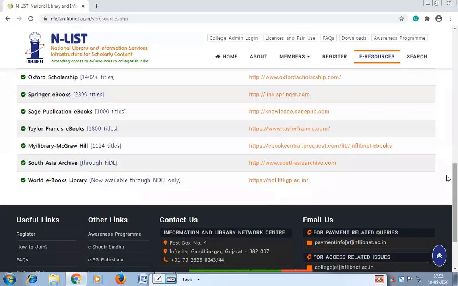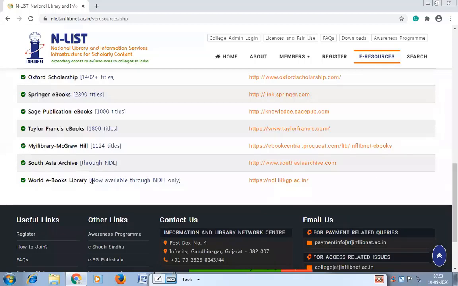So whatever material is suitable to that cost, only that material they are providing with full text access, but those are a very minimum number of resources. Otherwise we get full text access to almost all the resources which are available in the Enlist program.